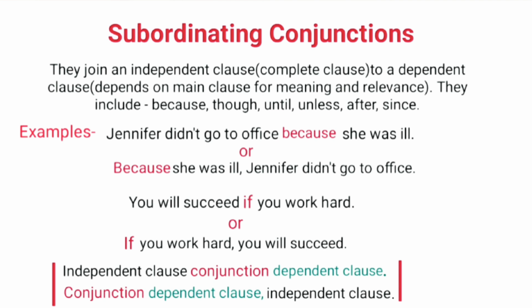Next example: You will succeed if you work hard. It can also be written like, if you work hard, you will succeed. Here, if is a subordinating conjunction. Here again we have used the two different sequences. First is independent clause, conjunction and dependent clause. Second sequence is conjunction, dependent clause, comma, independent clause.